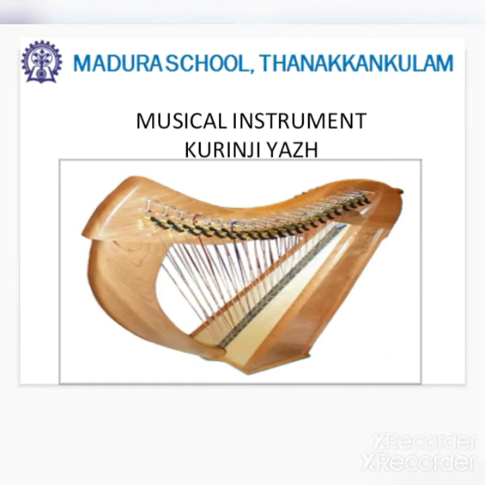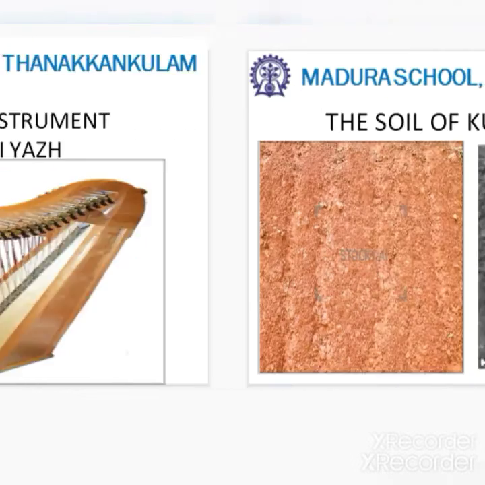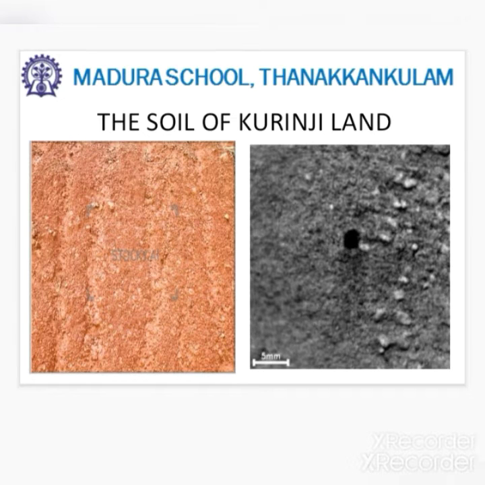Which musical instrument is used here? Kurunjiyal. Which type of soil here? The soil of Kurunji land. The land of Kurunji was composed of red and black soils.